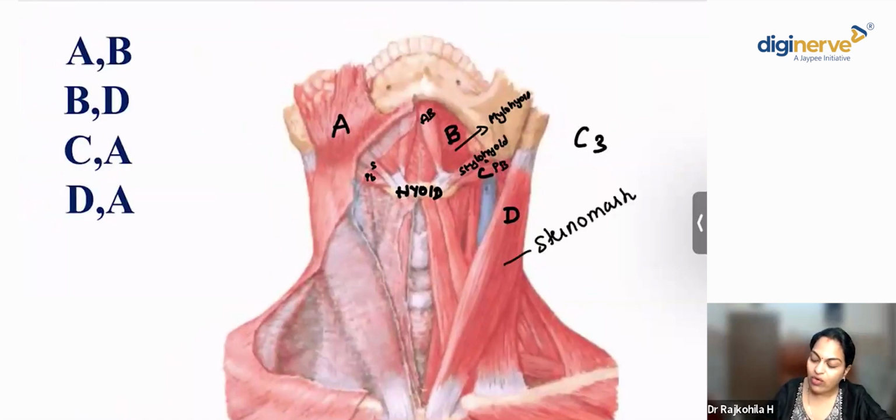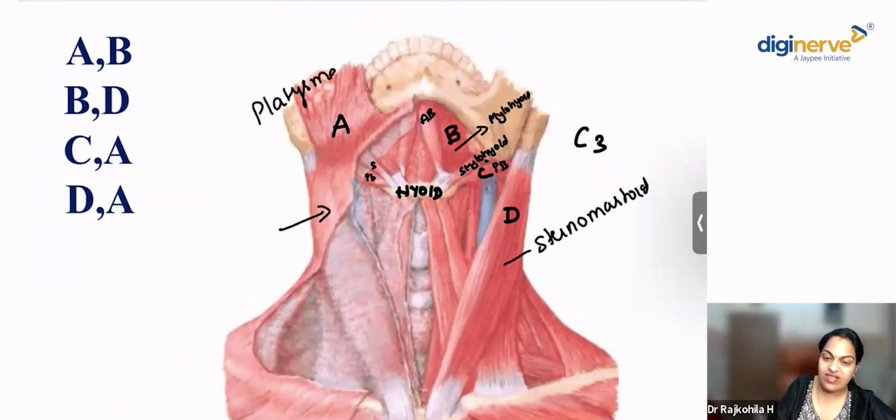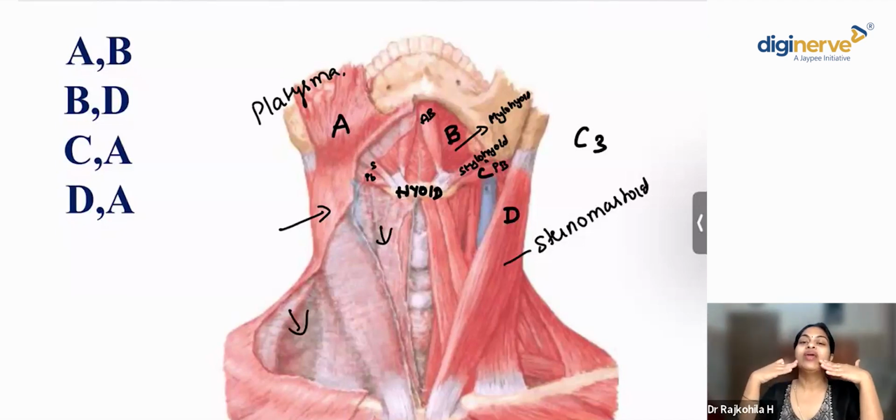What is A? Can one of you tell me what is A here? Very good, Dr. Hari Krishnan. Yes, that's the platysma muscle. It's not the masseter. It is the platysma, which is the subcutaneous muscle. It arises opposite the sternal angle. It's going to form the roof for the posterior triangle as well as the anterior triangle, right? Where does the platysma insert? It inserts into the mandible.